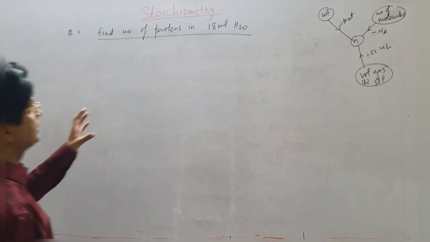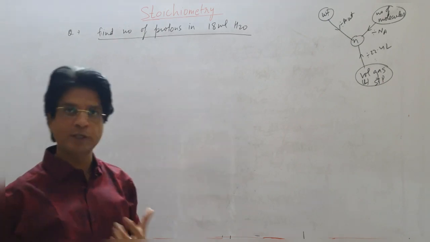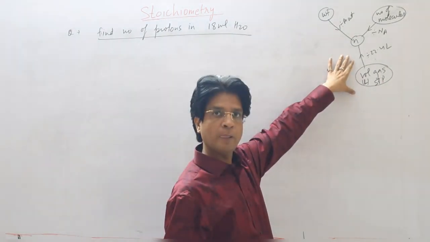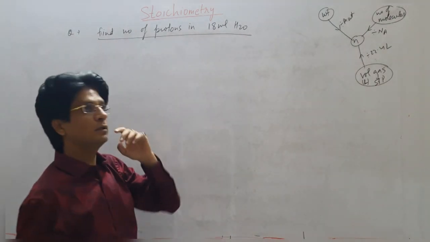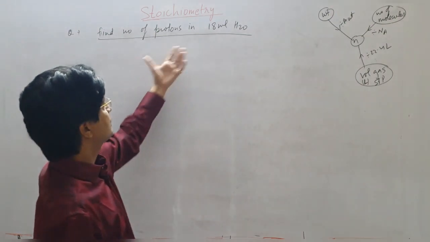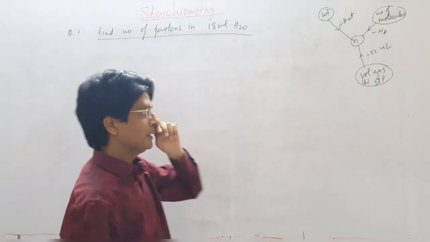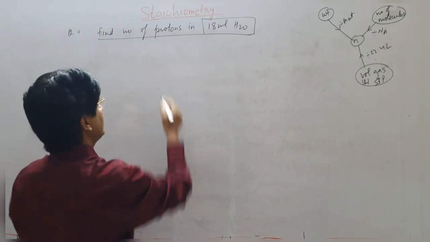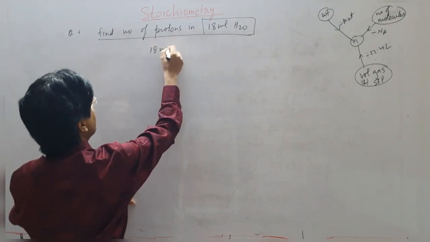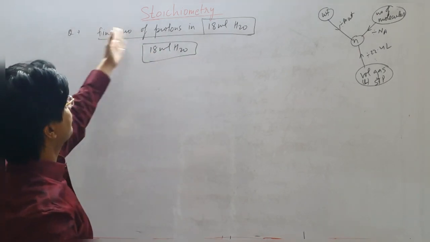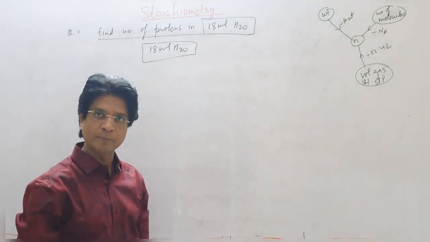Okay students, now let's understand one very important question and how to use this graph. Sometimes people are not focusing on the question, so they get the answer wrong. Whenever you see water, when they give 18 ml of water, this question says find the number of protons in 18 ml of water.